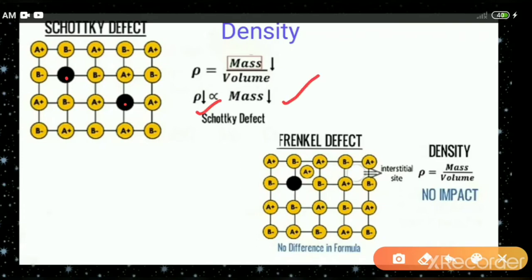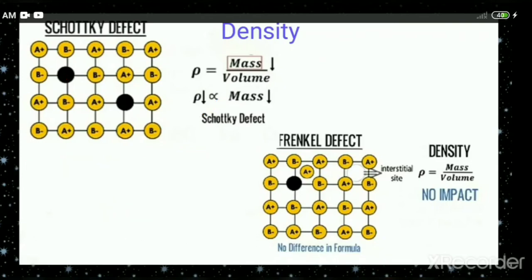Why? What is the relation between density and mass? Density is equal to mass by volume. Because here particles are removed and not there in the system, the mass gets reduced. Therefore, automatically the density also gets lowered. So from this we can conclude that due to Schottky defect, density decreases. But what about the Frenkel defect?